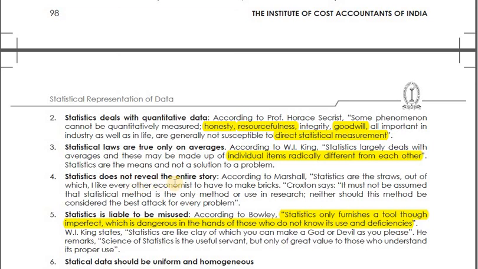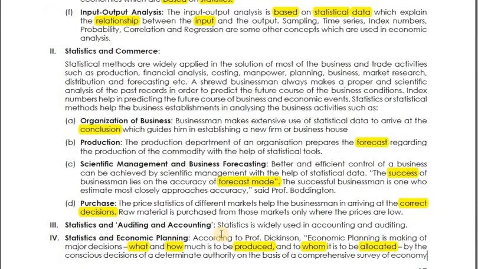Statistics does not reveal the entire story. It will tell you the summary. It won't tell you the entire story. Statistics is liable to be misused. So there are chances that statistical data can be misused by someone for personal purposes. There can be deficiencies in that data. So there are good uses and bad uses of statistical data.